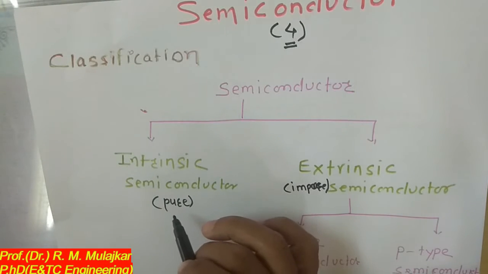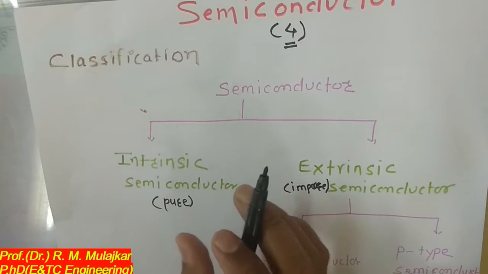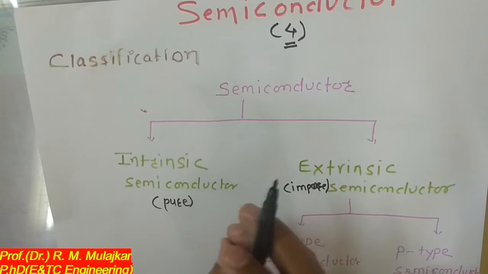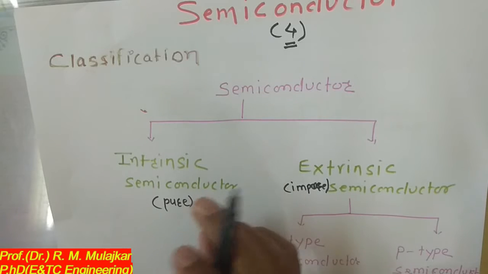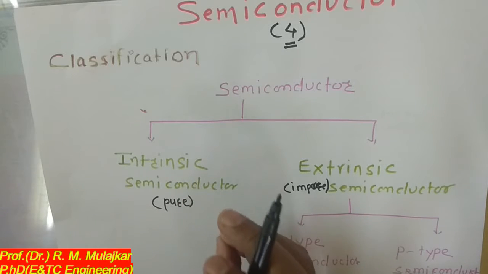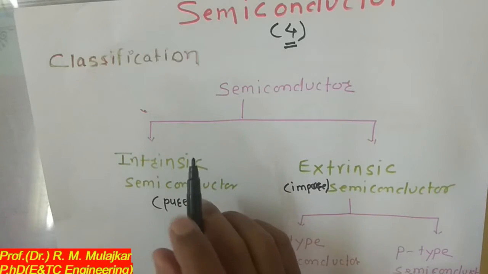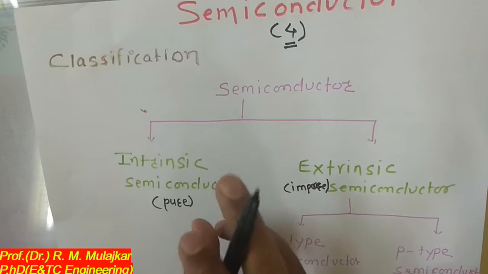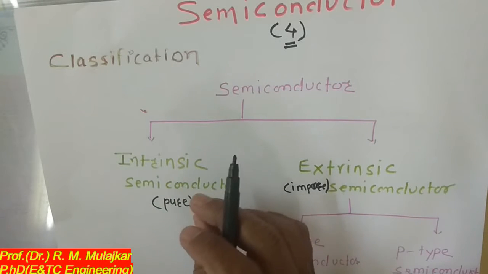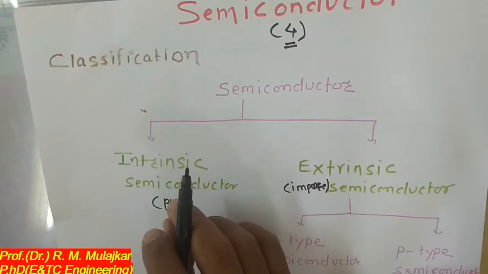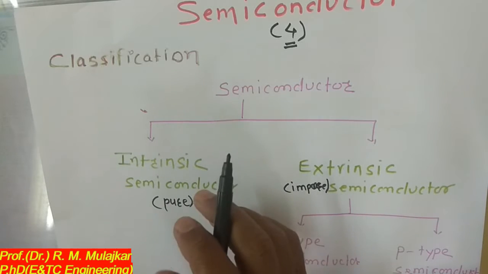Intrinsic semiconductor is a pure form, which I will explain with a simple example. For gold, we use it in two ways: 24 karat gold and 22 karat gold. 24 karat is the pure form of gold, and for 22 karat we add some impurity, for example copper. Copper is added to the gold, and it forms the 22 karat gold.